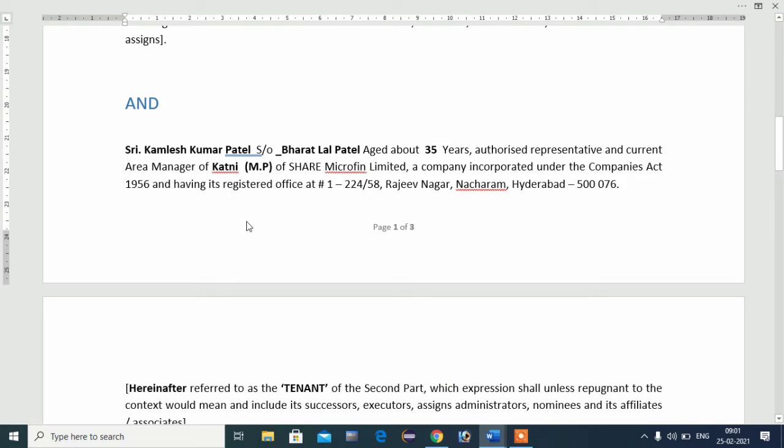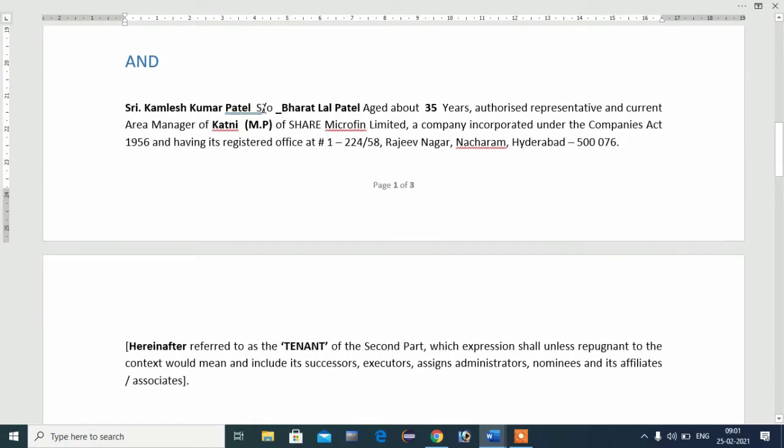After this you will write the second party, that means the tenant name, tenant father name, tenant age and tenant residential address. For example, I have written here Sri Kamlesh Kumar Patel, son of Bharat Lal Patel, about 35 years, authorized representative and current area manager of Katni, MP, of Sri Microfin Limited, a company incorporated under the Company Act 1956 and having its registered office at 224/58 Rajiv Nagar, Nacharam, Hyderabad 500076.